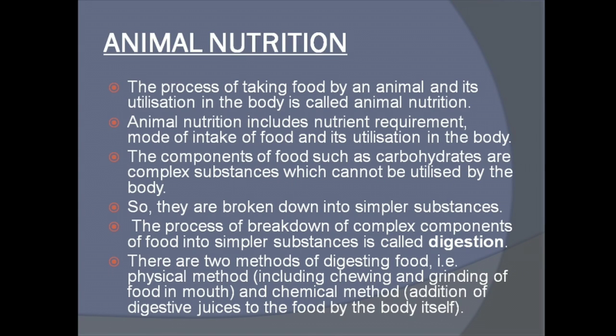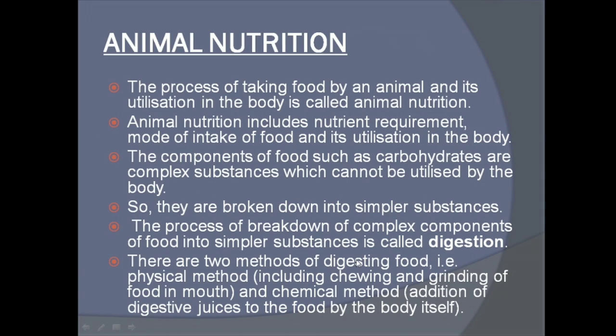The process of breakdown of complex components of food into simple substances is called digestion. What is digestion? We just read that components such as carbohydrates are very complex substances. They cannot be directly utilized by the body, so they should be broken down into simpler substances. And the breaking down of the complex components into simpler substances is called digestion.